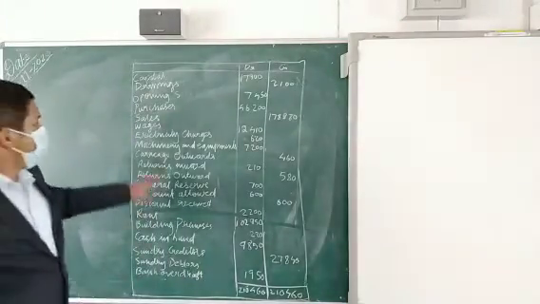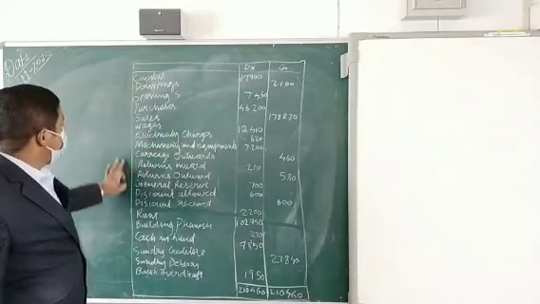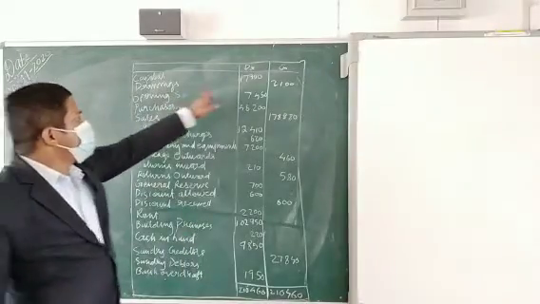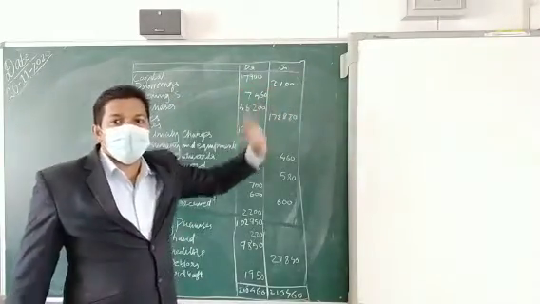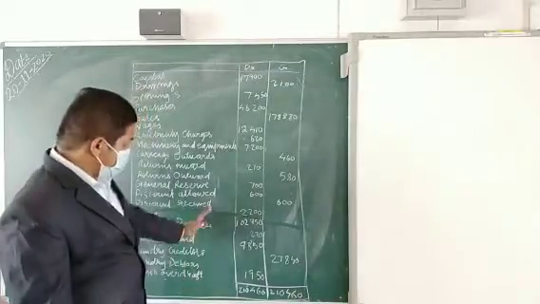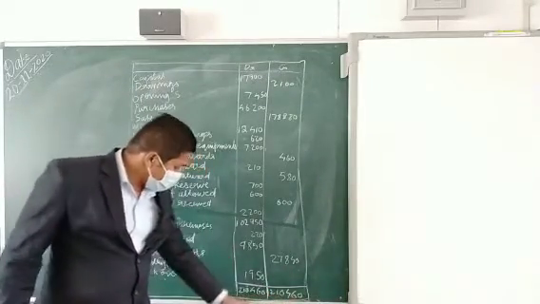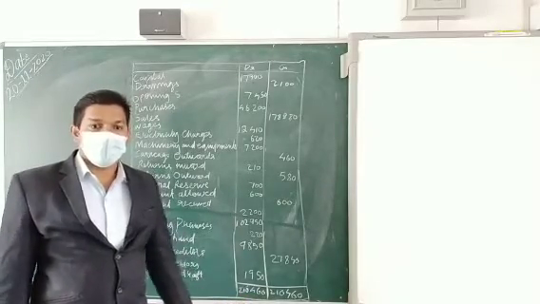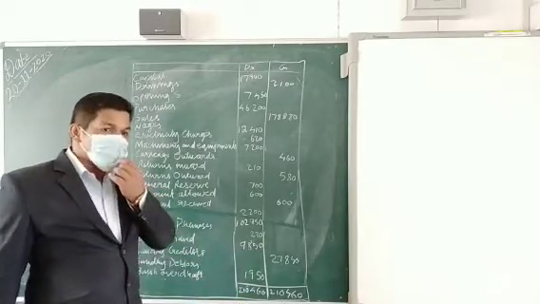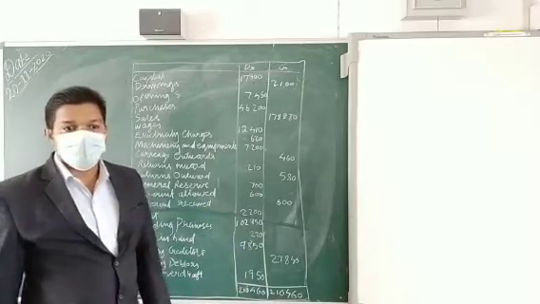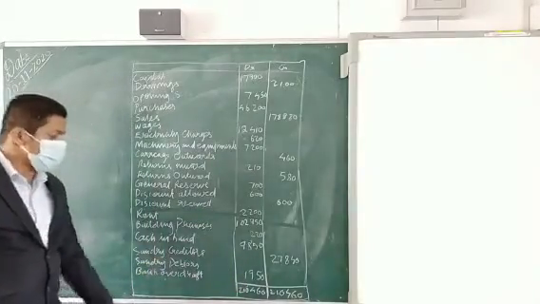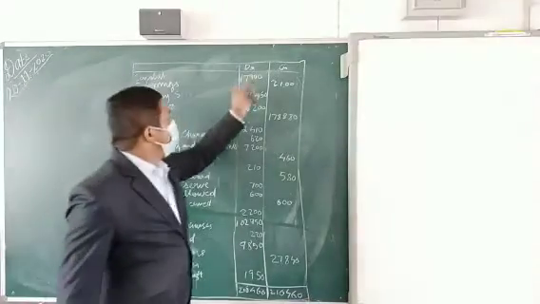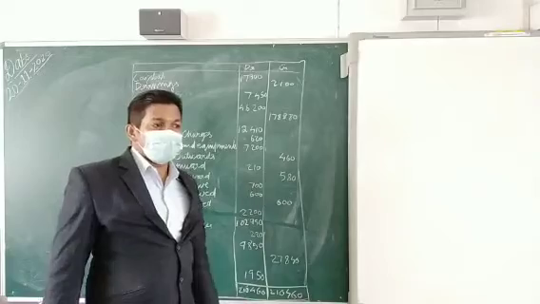Okay. So here we can say that there are so many things written there, and the amount is also given there. Some amounts are written on the debit side, some on the credit side. When you total it, we find that both totals are the same, so it is tallied. But it doesn't mean that everything written is correct. There are a few mistakes. The mistake is that some items are not written on the proper side.